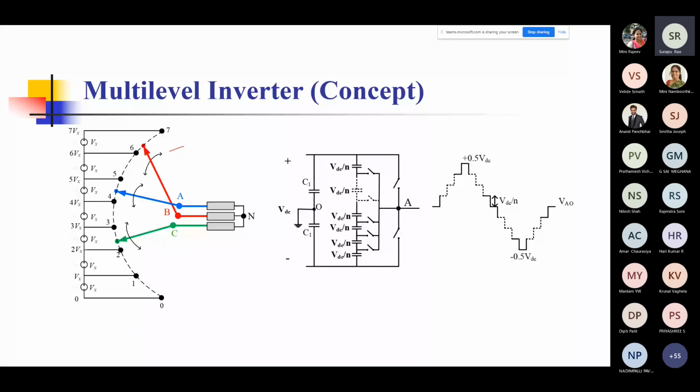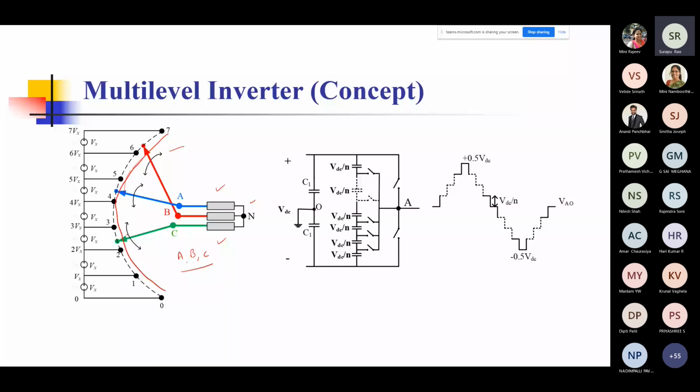You can see this particular block, and there are 3 terminals coming out from there, A, B, C. These represent the 3 phases, and they can be connected to anywhere on these sections of the input side. So this is some sort of a slider arrangement, like a potentiometer, with a slider sliding across it. Depending on where it touches this arc, it will have that much voltage across the terminal A, B, or C.